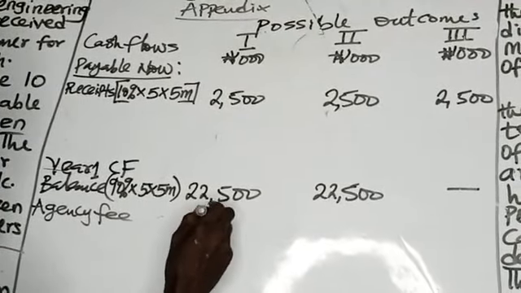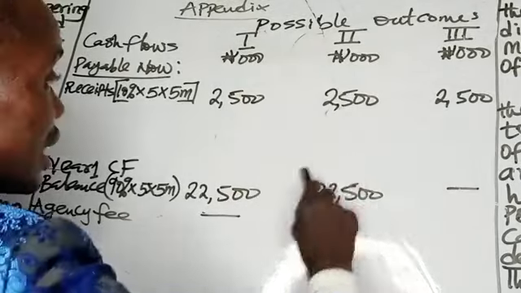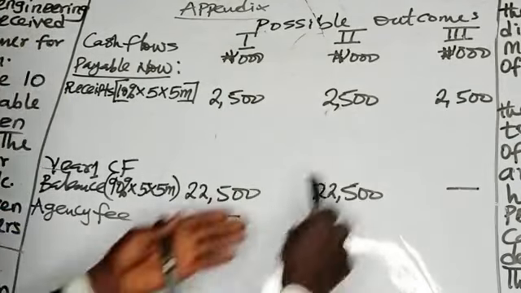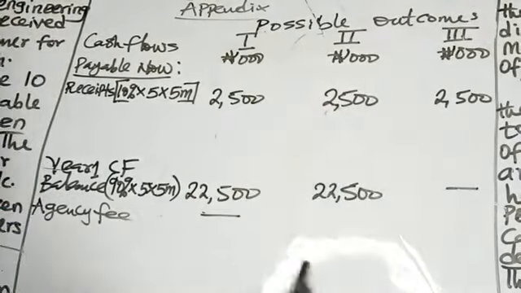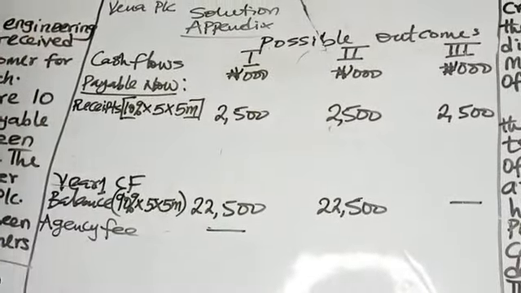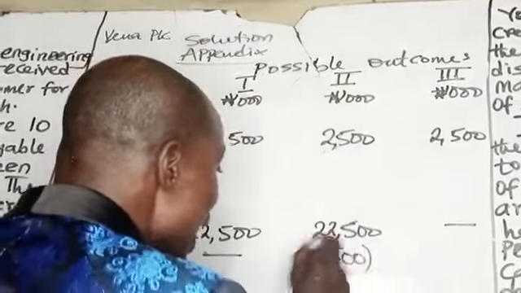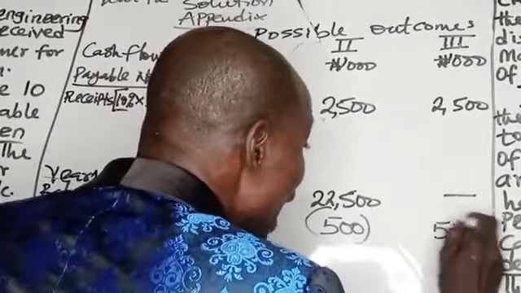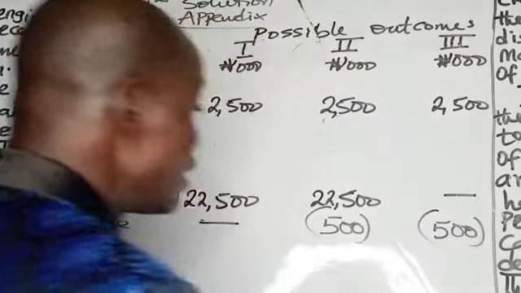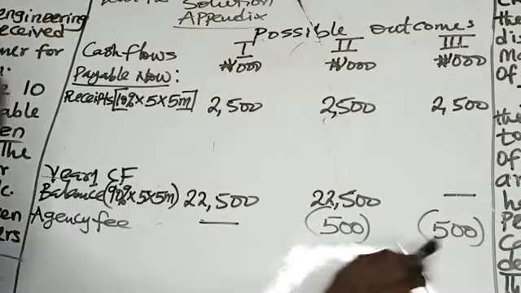In the first scenario, no agent is involved. It is in these 2 cases that agents are involved. This one is when it will be successful, and this is when it is not successful. So the agency fee of 500,000 will be paid here, irrespective of whether it is successful or not, and that fee is not refundable.